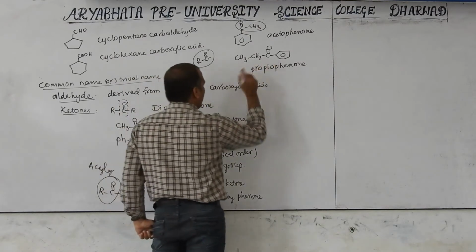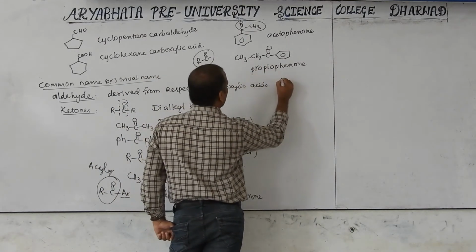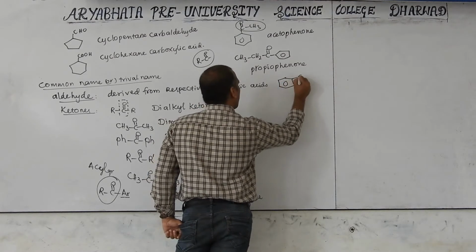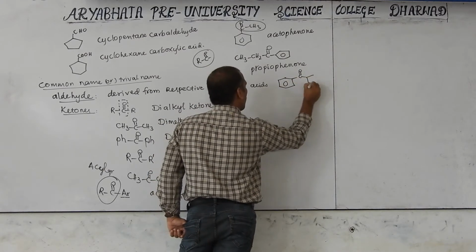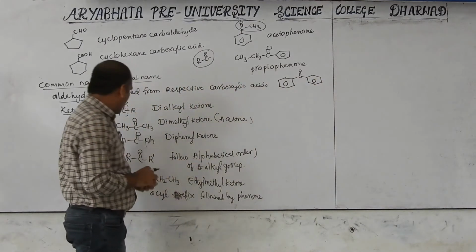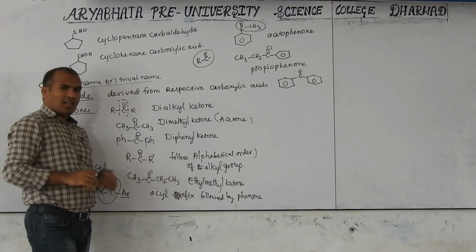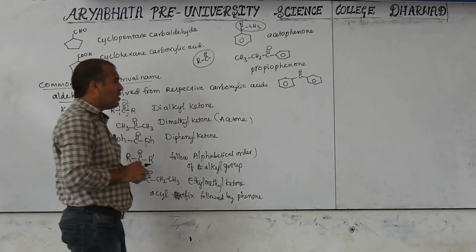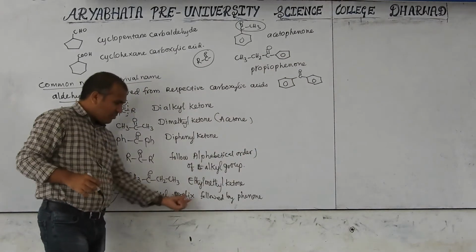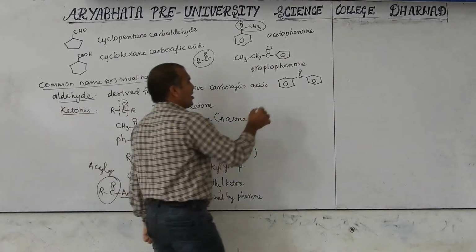If a benzene ring is present on both sides, for example given like this, then it is diphenyl ketone, but according to this naming, acyl prefix followed by phenone.